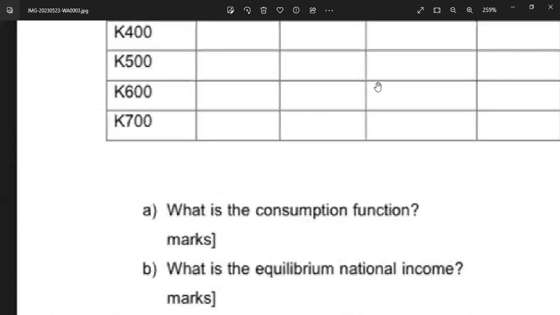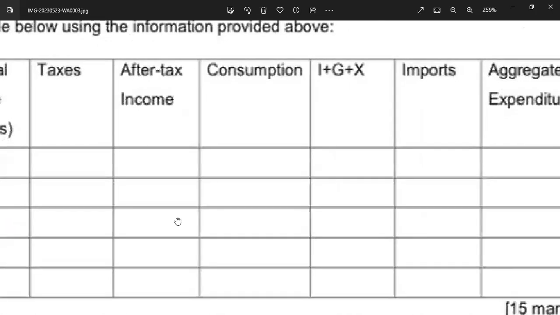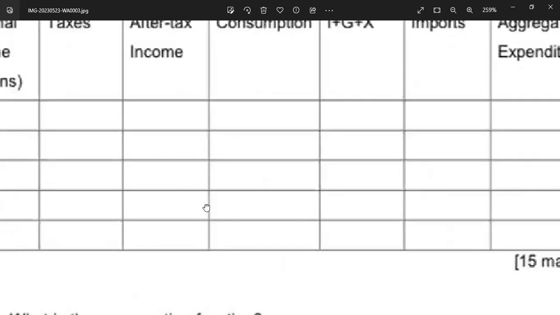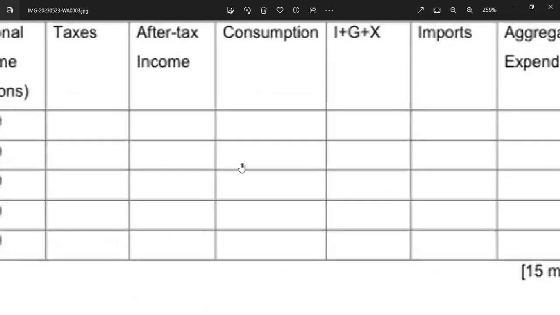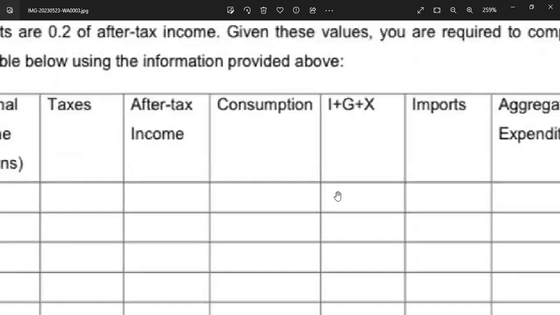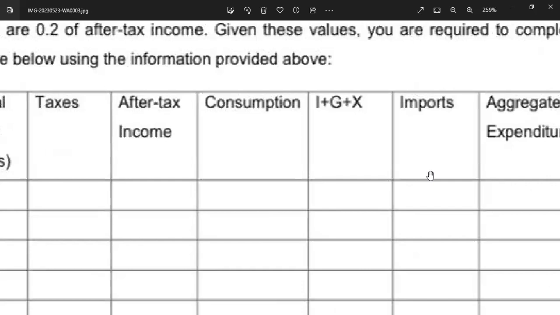You'd have calculated your after-tax income, your consumption, your I, your G, which we said was 200, and imports. Aggregate means total. So what's C plus I plus G plus NX? Let's calculate for the first one. What's our consumption? I think we found consumption to be what?